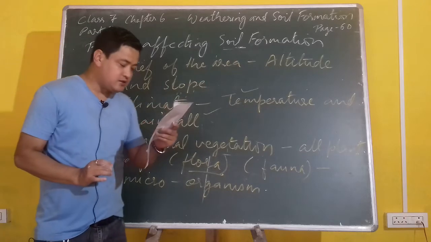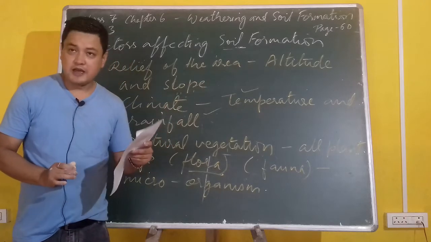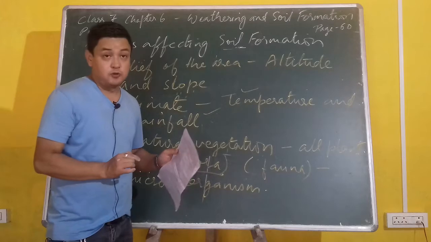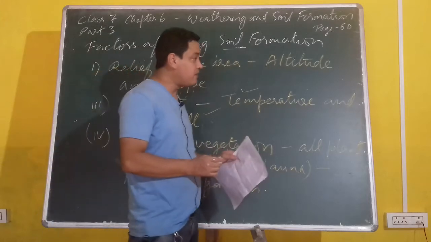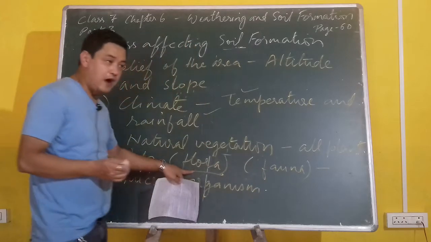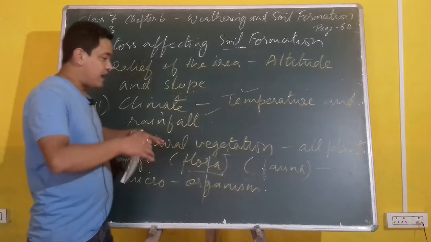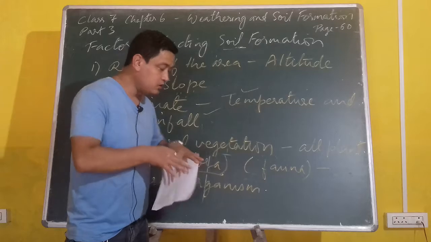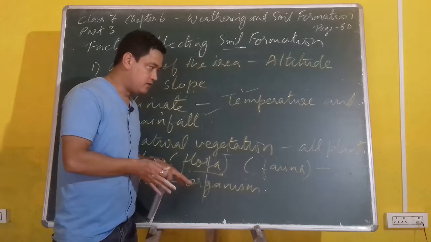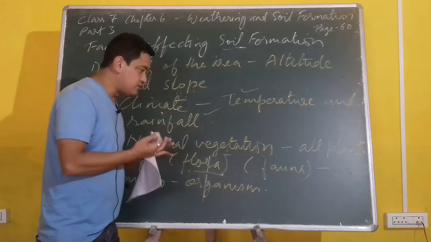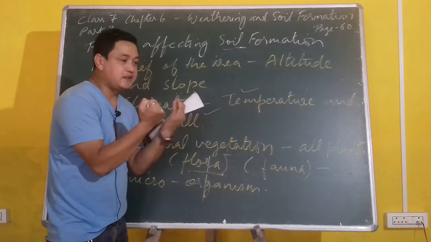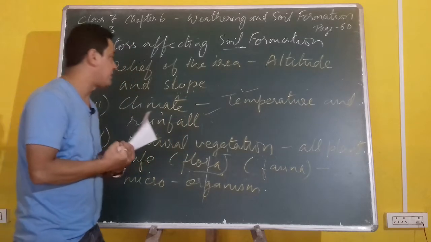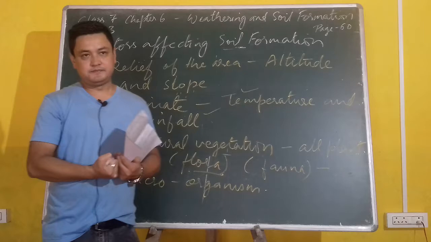The roots of plants hold the soil together and help in soil aeration. Whenever I am talking about flora, all plant life have roots, and these roots basically hold the soil together. When it holds the soil together, the soil is tightly packed. It is a strong and stable soil.